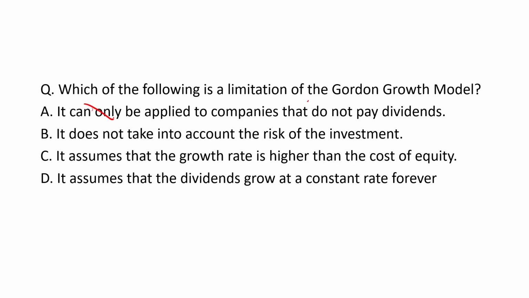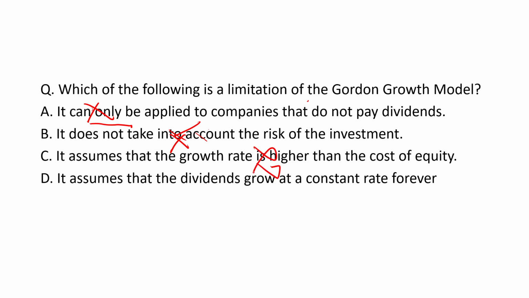Okay, so first of all, wherever it has mentioned only, it can be only applied to companies that do not pay dividend. It is not paying dividend, then how can you apply the Gordon growth model there? So it is not possible. No? It does not take into account the risk of the investment, so this is not considered. Risk is considered. Okay, now the third one is it assumes that the growth rate is higher than the cost of equity.